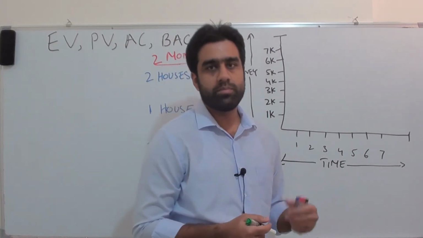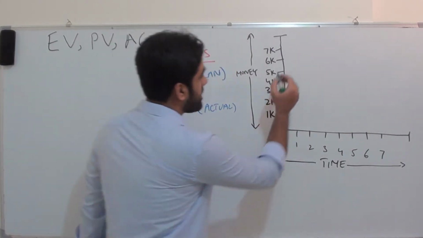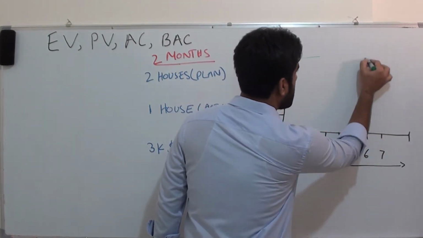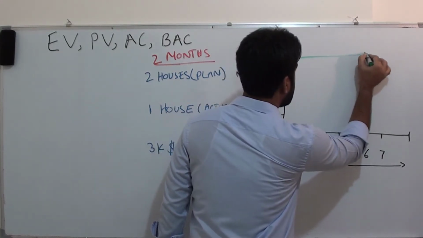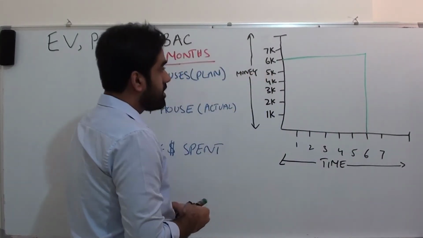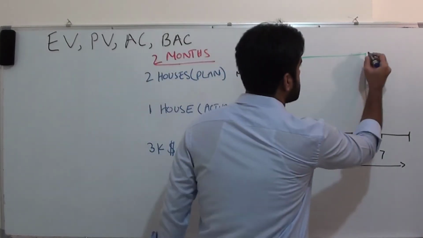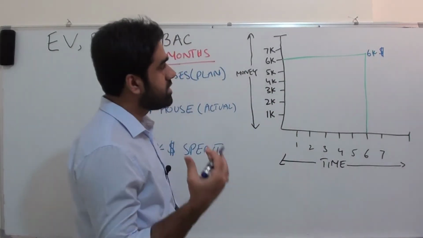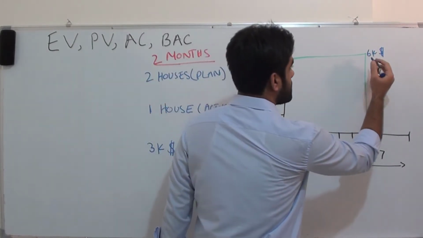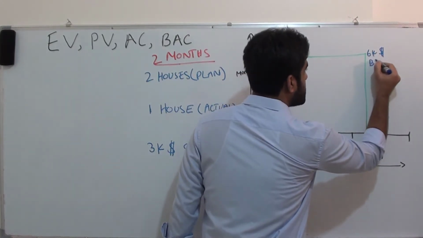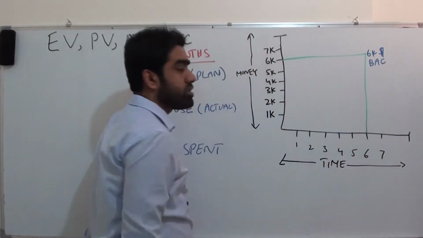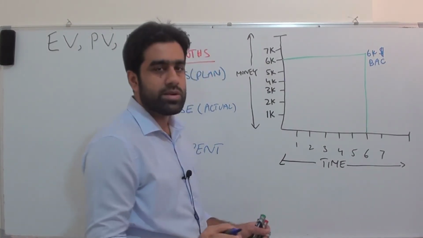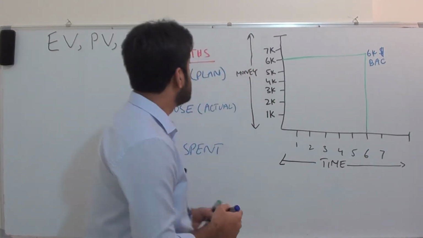So in this project example, you remember we discussed that $6,000 was the budget for this project, because we had to develop 6 houses at $1,000 each. So BAC is $6,000, right? That's very straightforward. BAC is just simply the budget of your project.